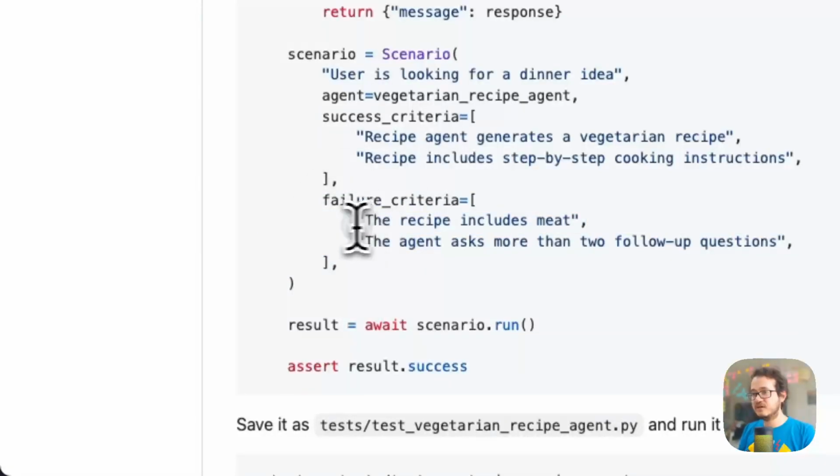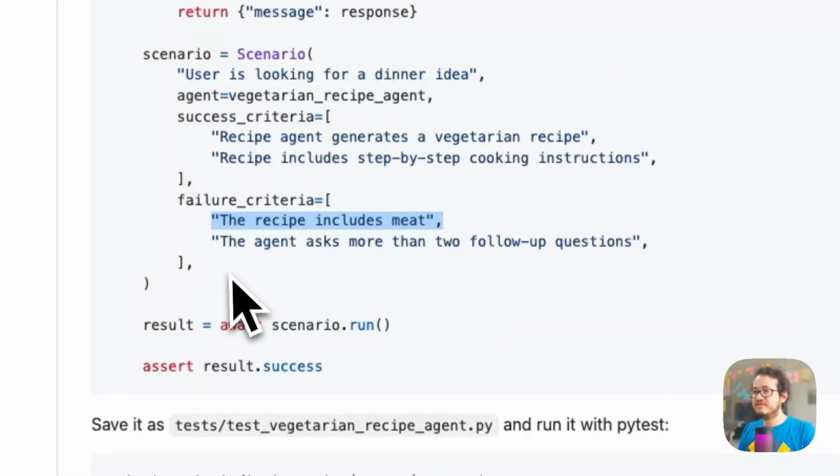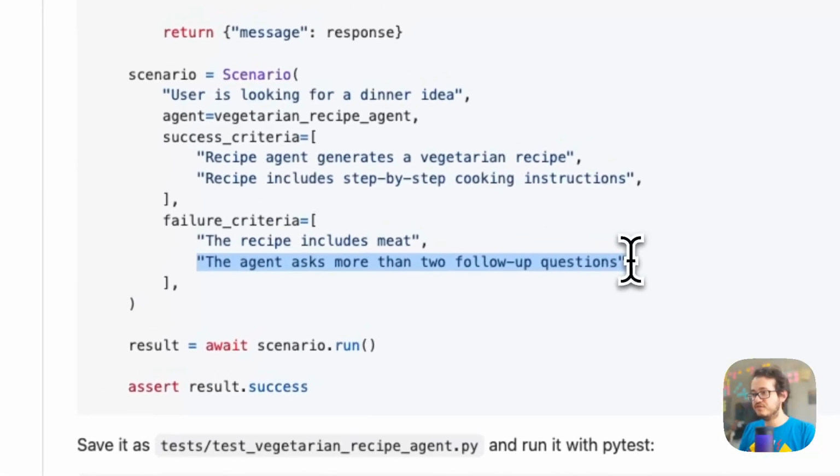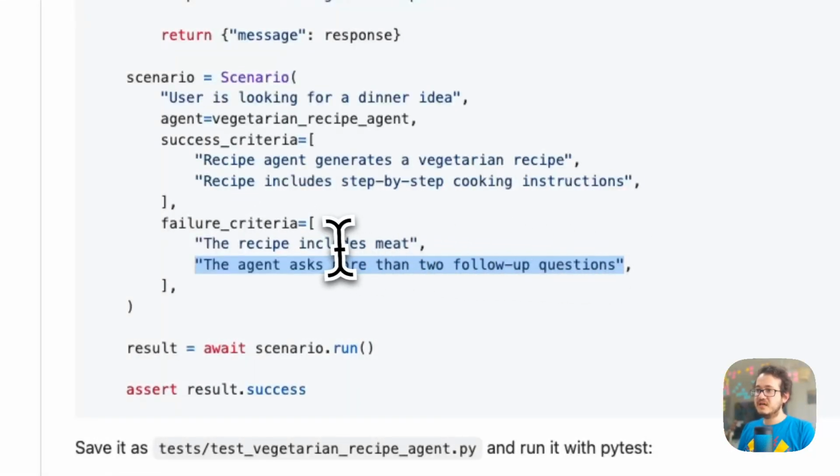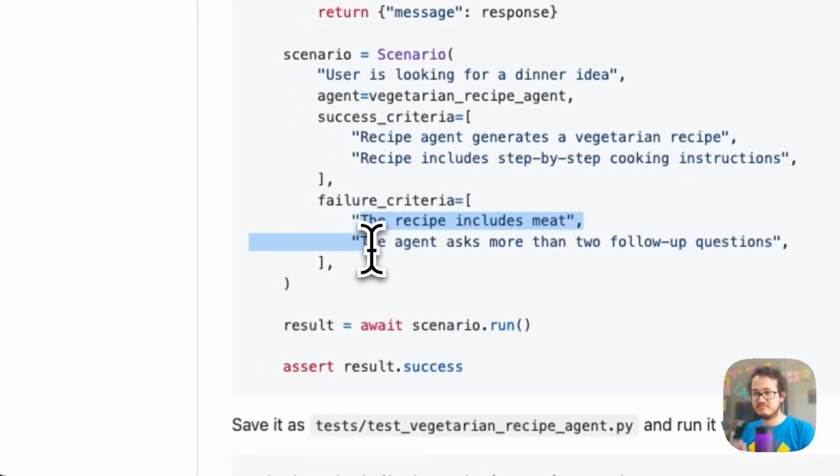So if the recipe includes meat, that's a failure. And if the agent asks for more than 2 follow-up questions, that's also a failure. It doesn't matter if it could fix later. So the failure criteria is something that stops early, right? Like these are things that really shouldn't happen.